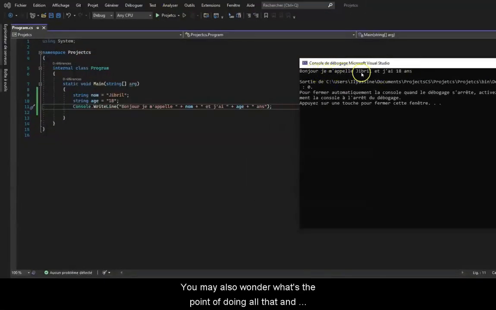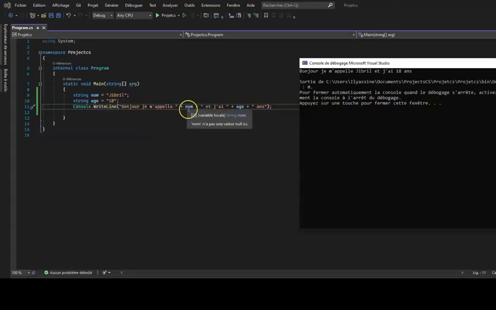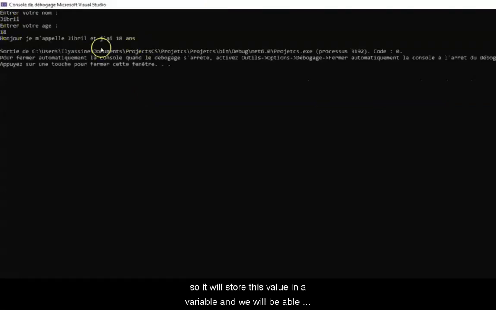You may also wonder what's the point of doing all that, and that we could have also typed everything in the code directly. Our purpose here is to create reusable programs. Here we have written the person's name, but later we will see together how to make the computer ask the user to enter the name when we launch the program. So it will store this value in the variable and we will be able to use it as we did here.